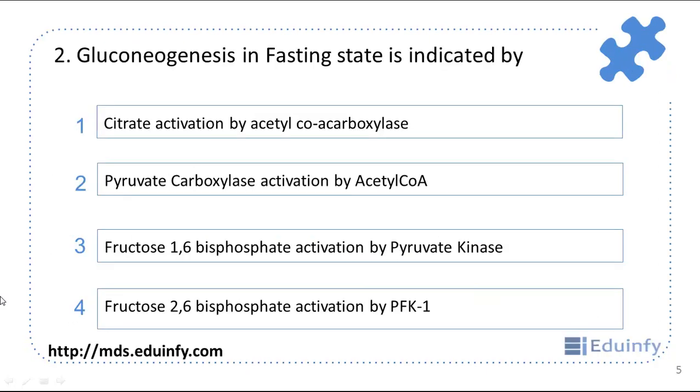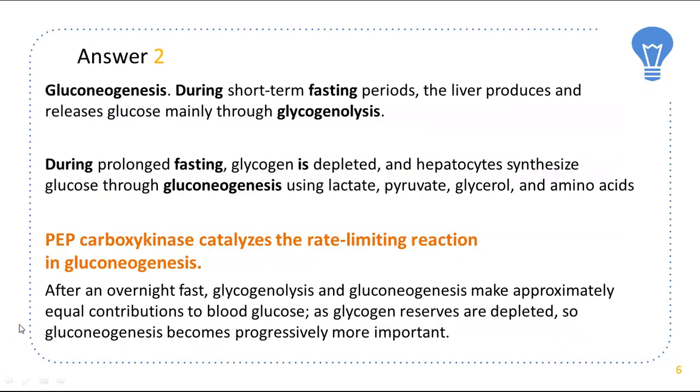Next question is, gluconeogenesis in fasting state is indicated by? It is indicated by pyruvate carboxylase activation by acetyl-CoA. So during short-term fasting, the liver produces and releases glucose through glycogenolysis. And during prolonged fasting, glycogen is depleted and hepatocytes synthesize glucose through gluconeogenesis, and they use lactate, pyruvate, glycerol and amino acids. PEP carboxykinase, that is phosphoenol pyruvate carboxykinase, catalyzes the rate limiting reaction in gluconeogenesis.